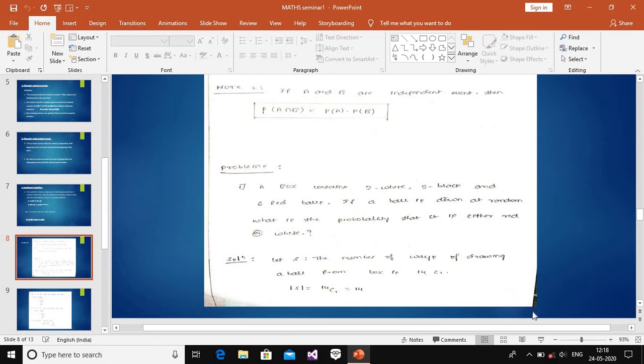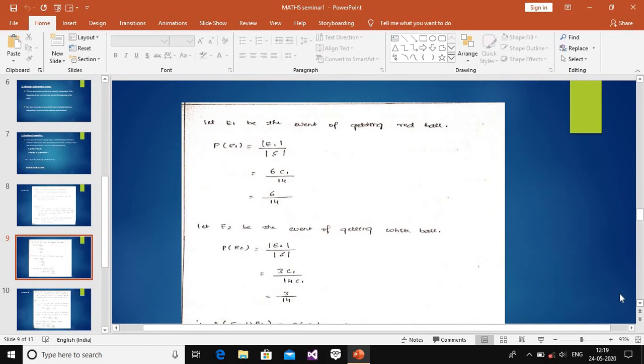The total number of balls is 14. We can consider the red ball, and I can declare the red ball as E1. The probability of E1 is equal to E1 divided by the sample space. E1 means red balls, and there are 6 red balls: 6C1 divided by 14C1, where 14 is the sample space, the total number of balls. This is the E1 value.